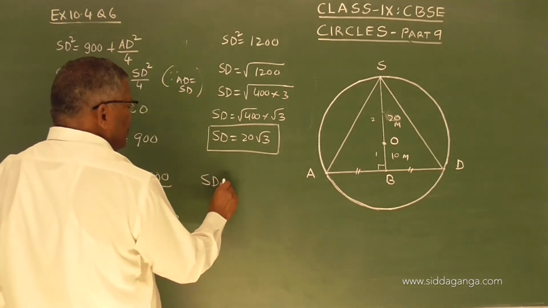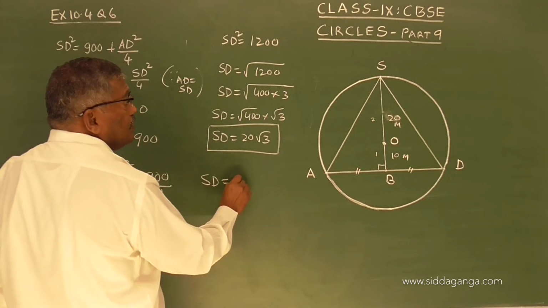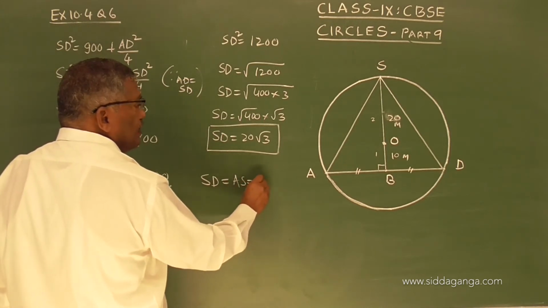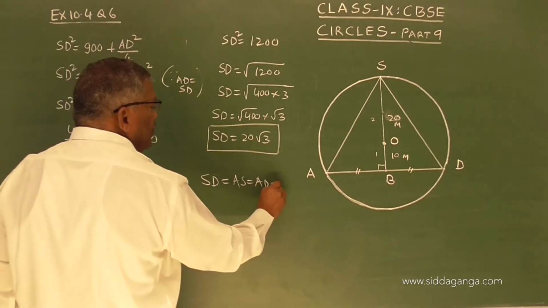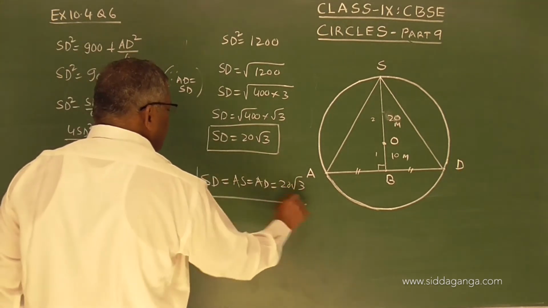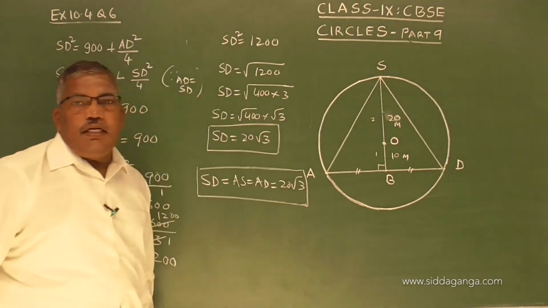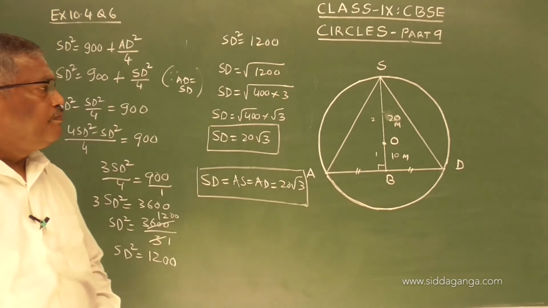So we have all the three equal: SD equals AS equals AD. All are equal to 20 root 3. So the distance between the three friends is 20 root 3.